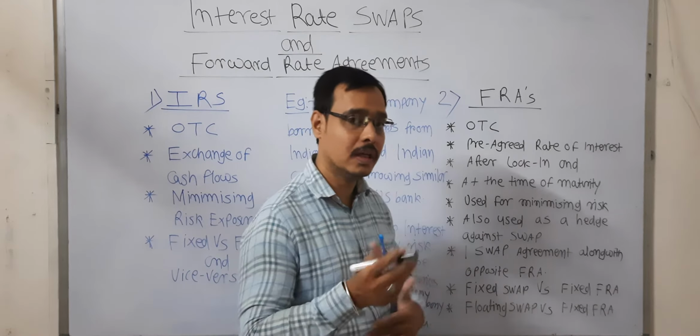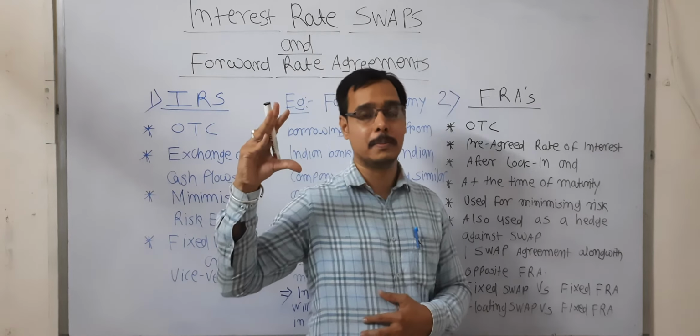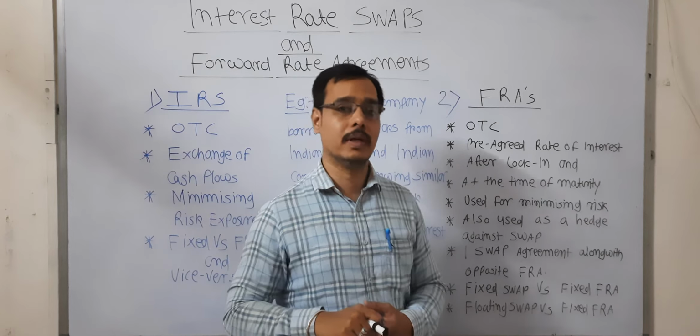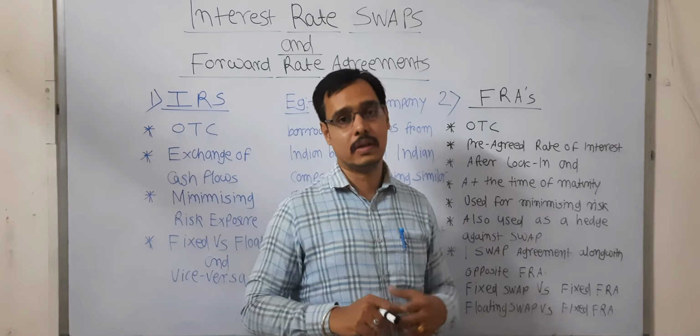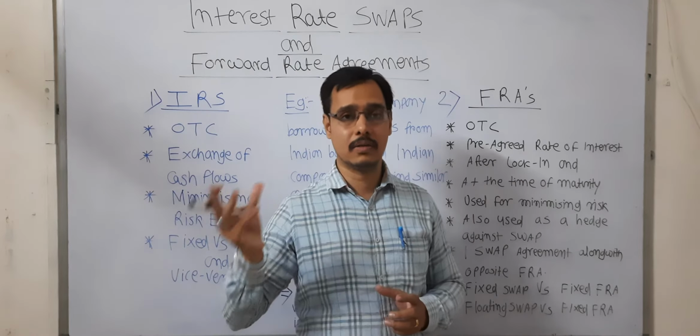Now how is it a hedge against swap? Let's see. The foreign company is paying a floating rate of interest in the domestic market, and the domestic company is paying a floating rate in the foreign market.